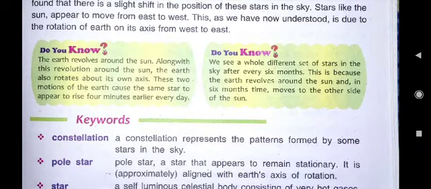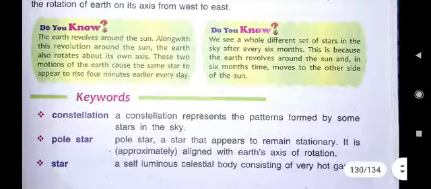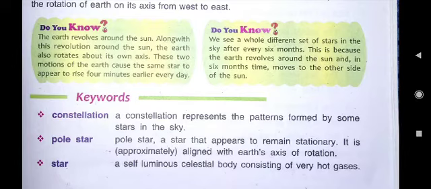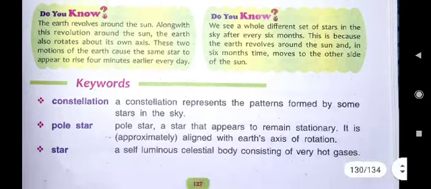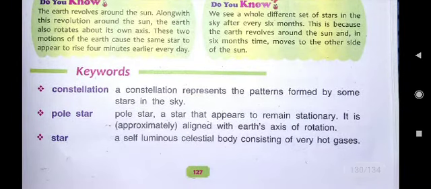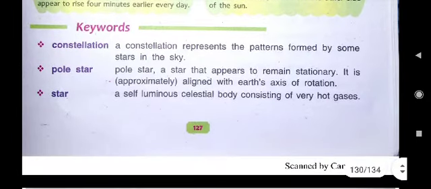Revolution and rotation, cause the same star to appear to rise 4 minutes earlier every day. Now here we see a whole different set of stars in the sky after every 6 months. Why? Because the earth revolves around the sun and in 6 months time moves to the other side of the sun.